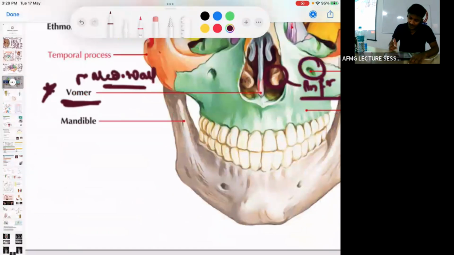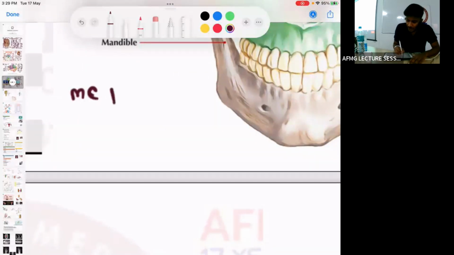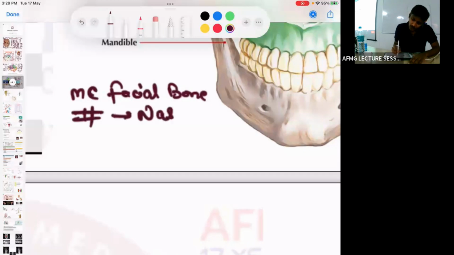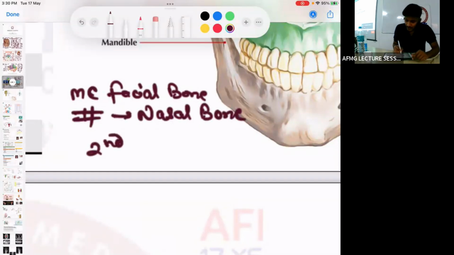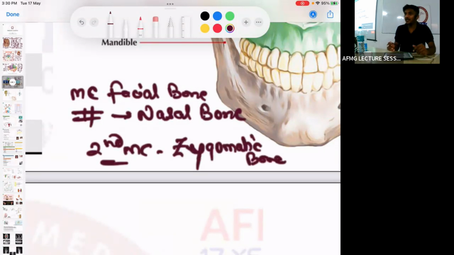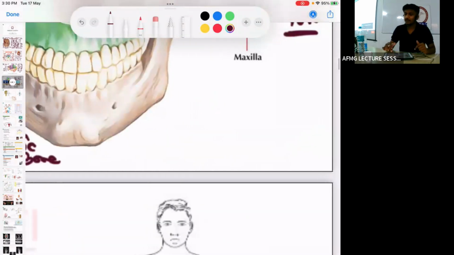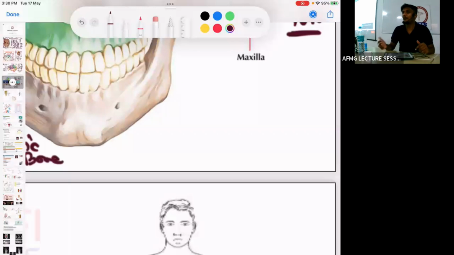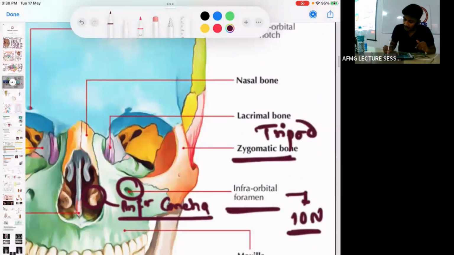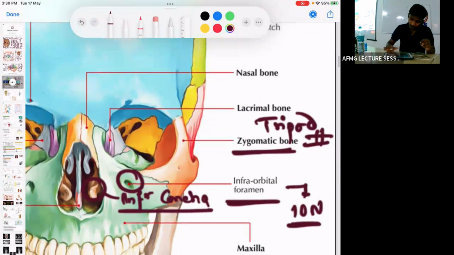If I ask you which is the most commonly fractured bone of the face, the most common facial bone to fracture is the nasal bone. Second most common is the zygomatic bone, that's why it is important, because these are most prominent. And that is what is called a tripod fracture. No issues with this, remember. Tripod fracture is seen in which facial bone? The zygomatic bone. Remember it now.